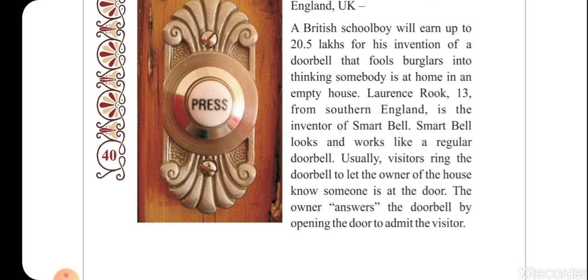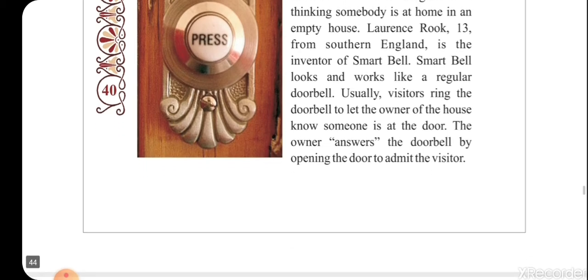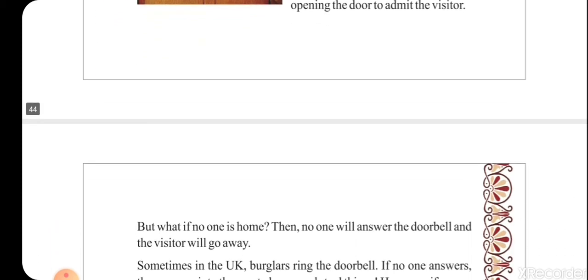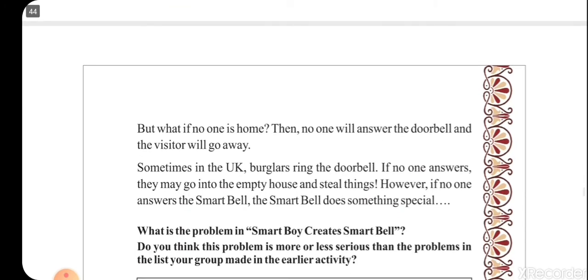Smart bell looks and works like a regular doorbell. Usually a visitor rings the doorbell to let the owner of the house know someone is at the door. The owner answers the doorbell by opening the door to admit the visitor. But what if no one is home?